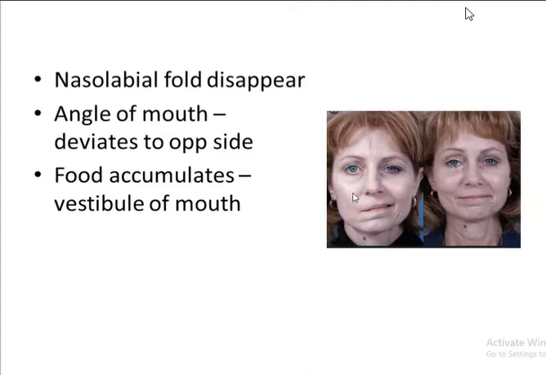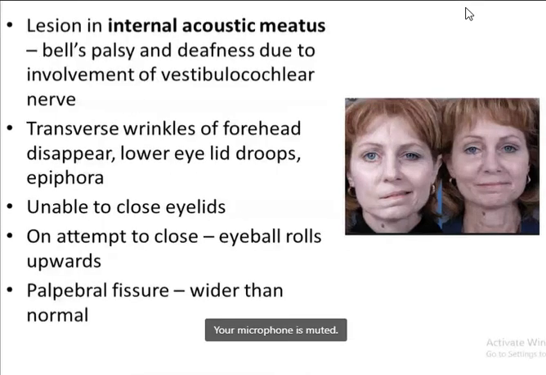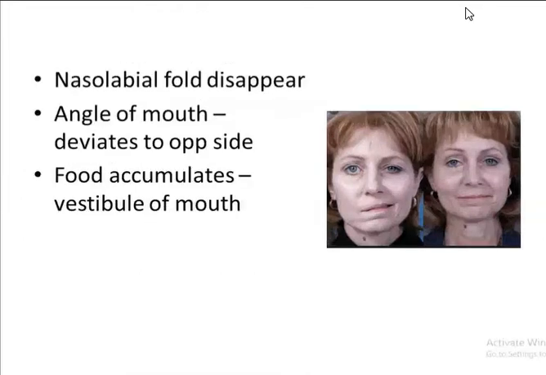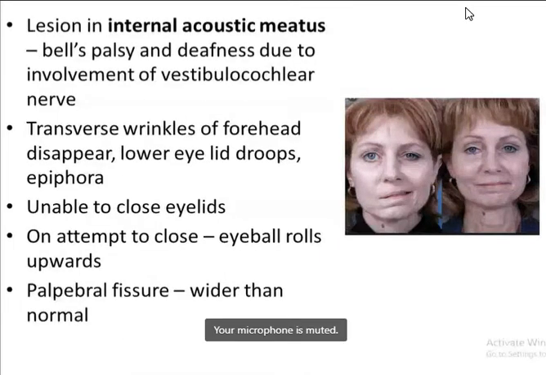It is quite common. During sudden exposure to the cold, Bell's palsy can occur. Okay, so these are the different clinical aspects of the facial nerve. You should know the supranuclear, nuclear, and infranuclear lesions, and in the infranuclear, how Bell's palsy can occur. Whenever there is injury to the skull bone, that is the internal acoustic meatus, along with the facial nerve, the other nerve, that is the vestibulocochlear nerve, can also be injured.